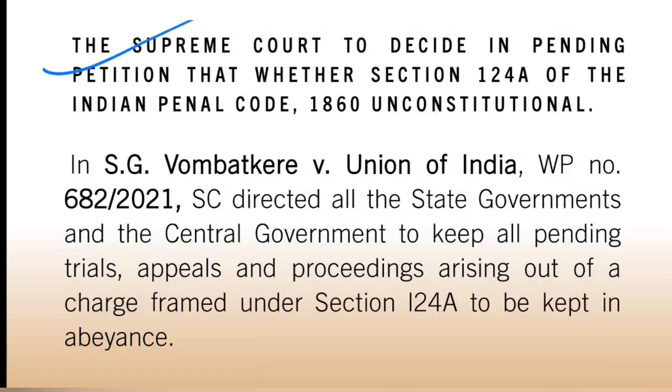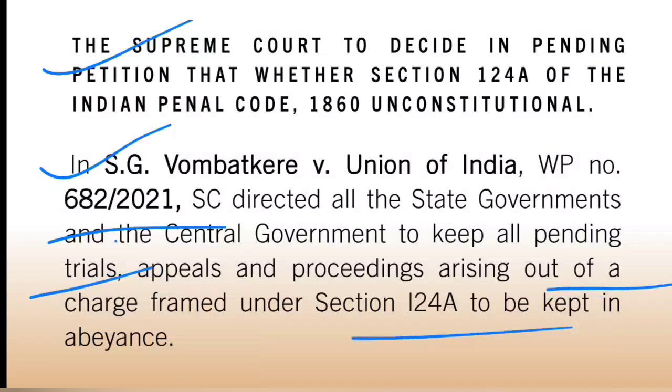A batch of petitions again got filed before the Supreme Court against 124A, which is sedition. The name of the case is SG Vombatkere versus Union of India, and this is the WP number. After the filing of this petition, the Supreme Court directed the state governments and the central government to keep all pending trials, appeals and proceedings arising out of the charge framed under 124A in abeyance. That means no further proceedings should be done against the cases arising out of the FIRs under section 124A.